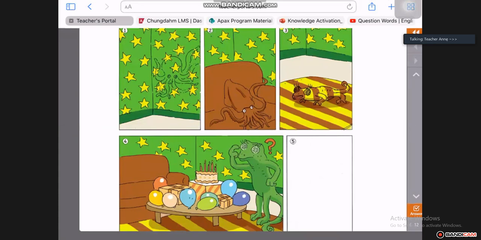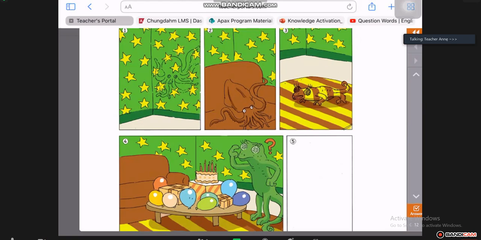Then you go next, because you followed up to explain the story. Next, Mr. Cuttlefish decided to hide on the brown couch and changed himself to the brown color of the couch. Mrs. Chameleon hid out on the floor and changed herself to the brown and yellow colors of the floor.